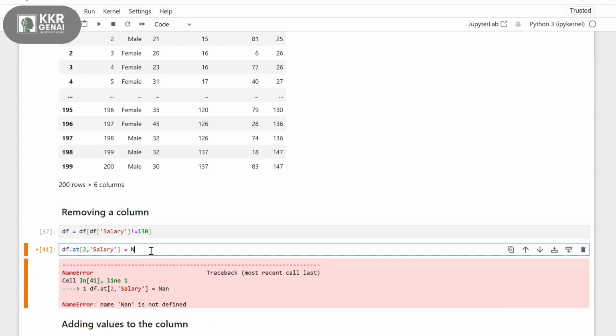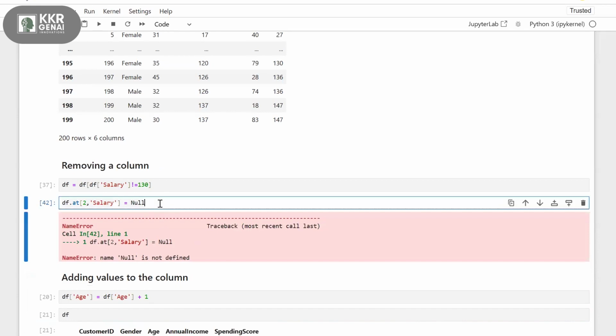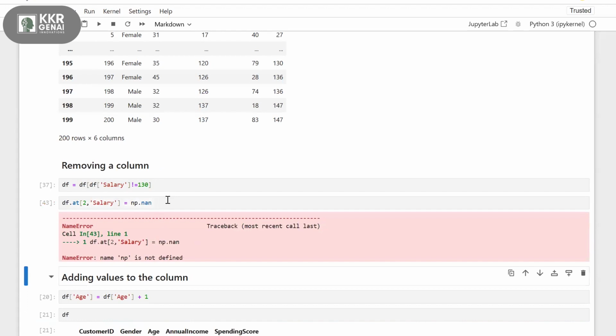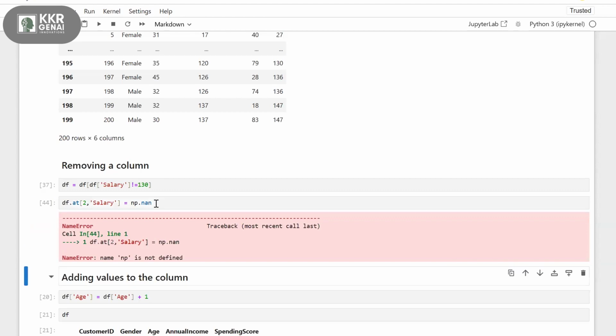So here, if I use null or nan, it is saying null is not defined. I think I need to use np.nan. No, it's not non, it's nan. If I use np.nan, it will assign the null value.